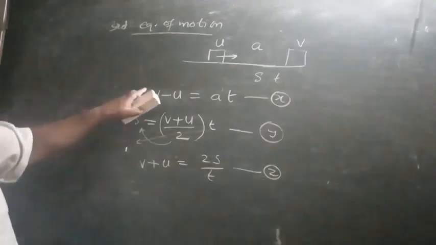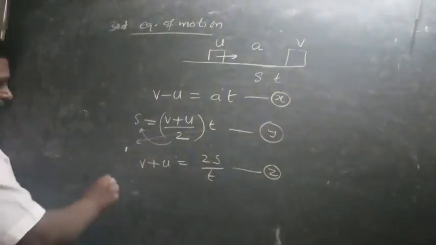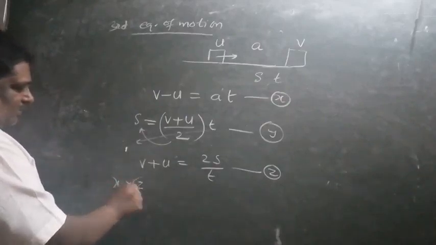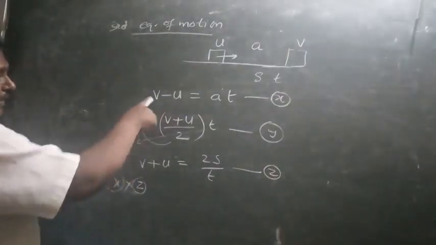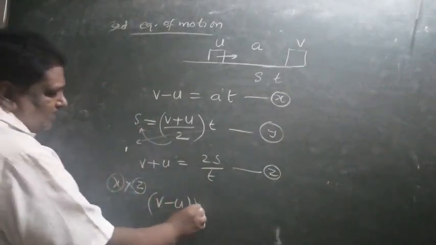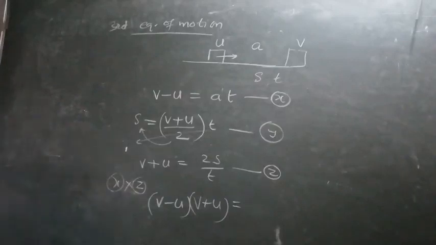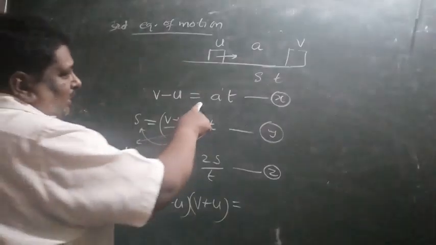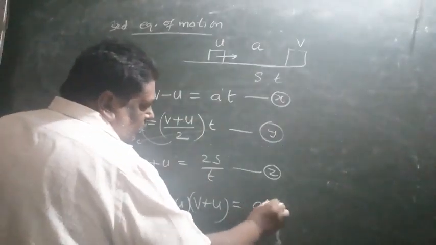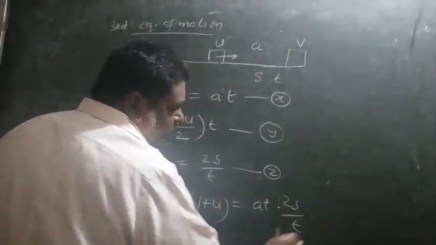So equation x and equation z, both multiply. Equation x into equation z. What happened? It is v minus u into v plus u on the LHS. What is the RHS here? It is at into 2s by t.